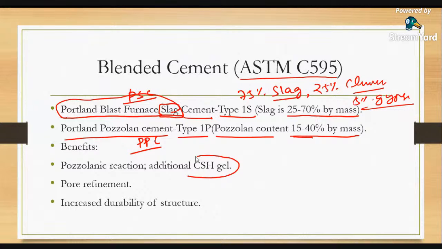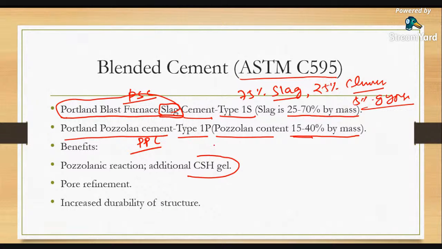Okay, and the strength is much more than ordinary Portland cement. But on the other hand, pozzolanic materials cannot react on their own with water. They cannot react. They need the presence of cement, because cement generates calcium hydroxide upon hydration.